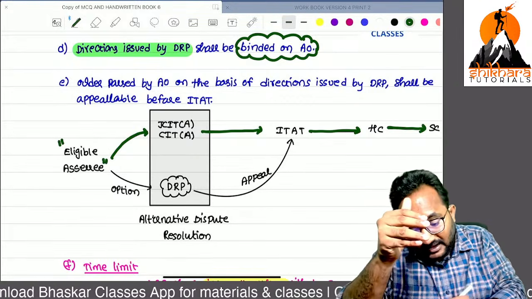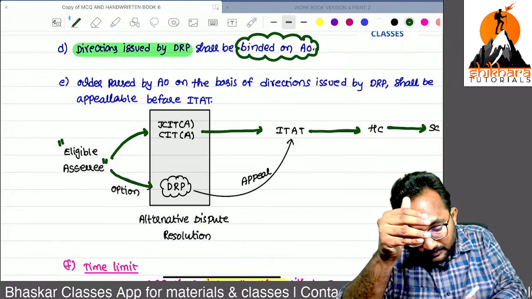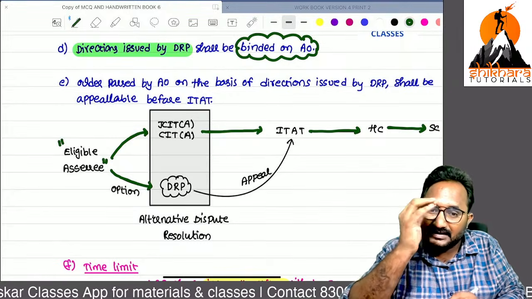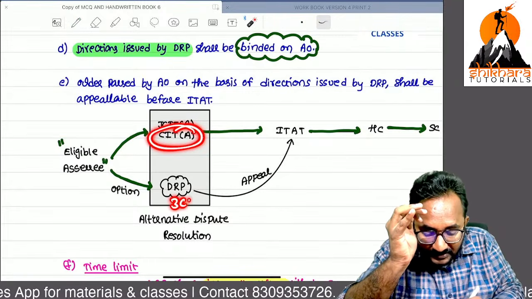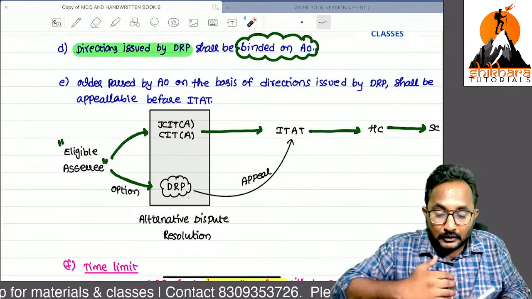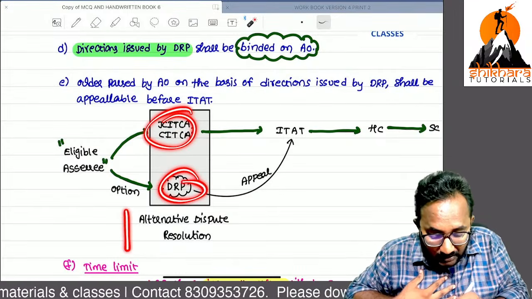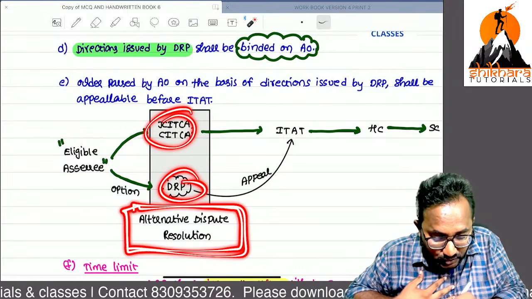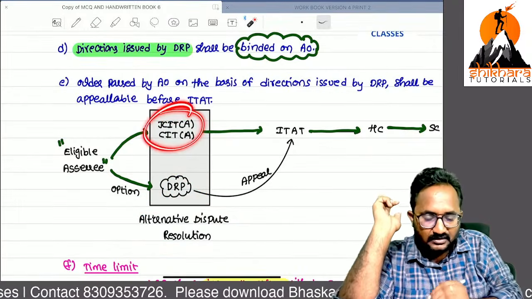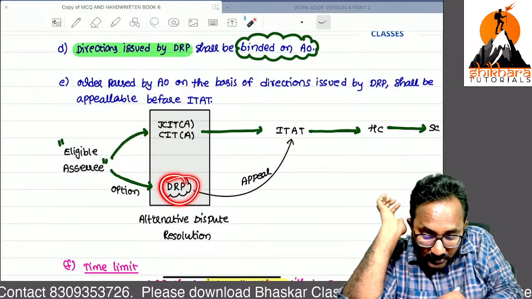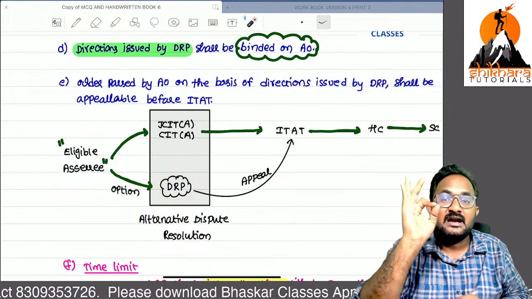But you have an option to make an appeal with whom? DRP. Yes, DRP. Here also we have 3 Commissioners of Income Tax. So that's why we can call this an alternative dispute resolution mechanism for these 2 SSEs only. Alternatively, for these eligible SSEs, we created the DRP.